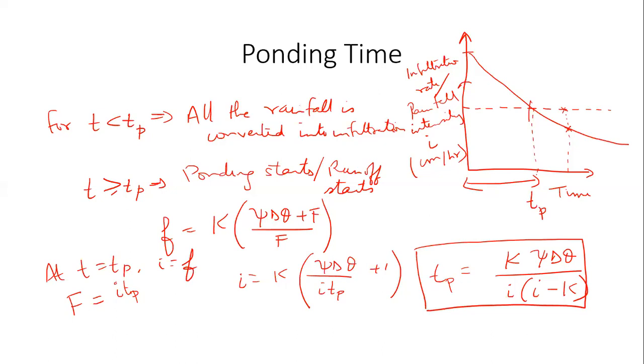Then you can say, if time of ponding comes out to be 1 hour, you will start experiencing runoff 1 hour after rainfall starts, if the rainfall is at a certain intensity. So this way we are able to estimate how much time it will take for runoff to start. How do you think people make estimates like, this flooding is going to happen, it is going to flood this much of an area, at this time? So they ask people to vacate the low-lying areas and so on.